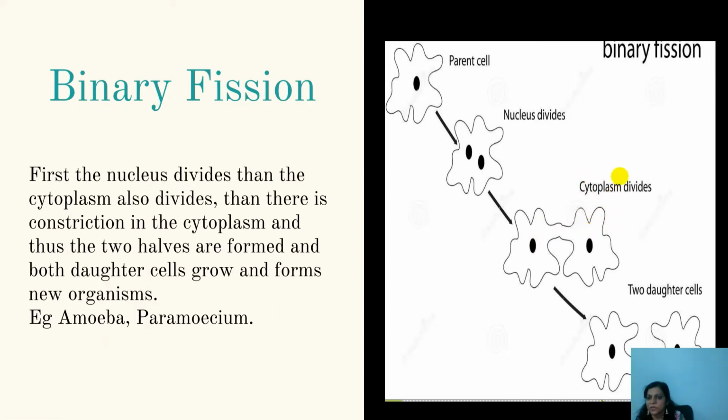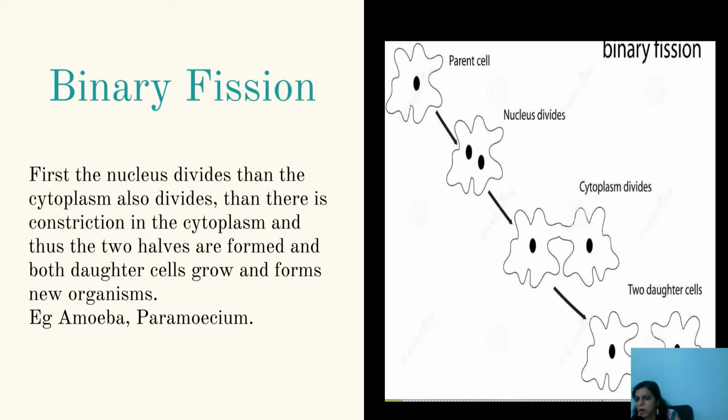There is a constriction in between, and thus two daughter cells, offspring, are formed. These daughter offspring are exactly similar to the parent cell. This type of reproduction is called binary fission. Just suppose this is the cell. First the nucleus divides, one nucleus in one part and another nucleus in another part, and then there is a constriction in the cytoplasm, and thus two cells are formed.